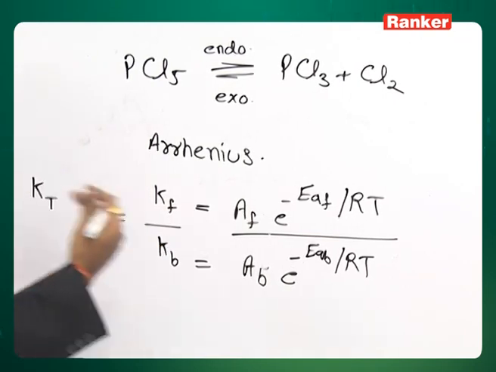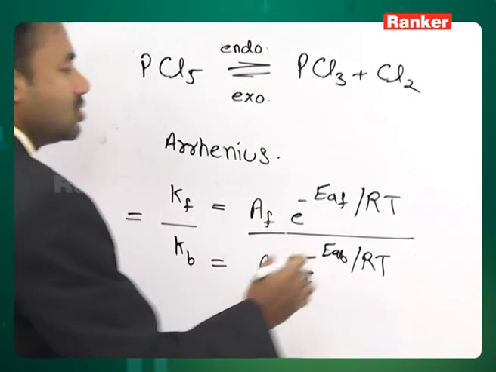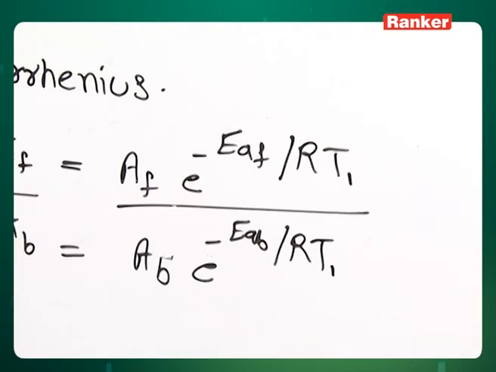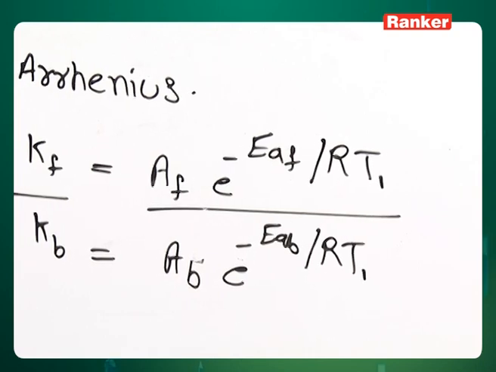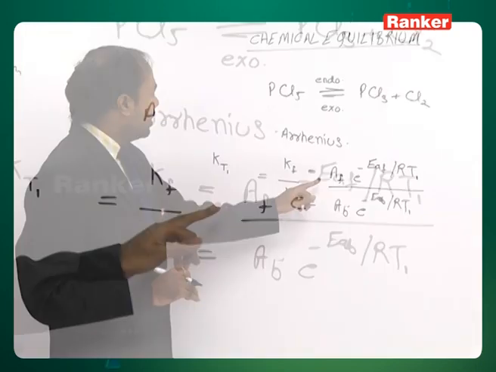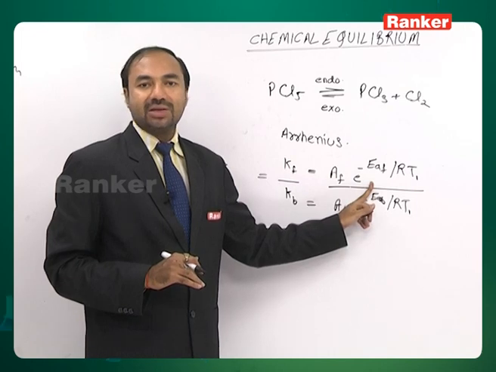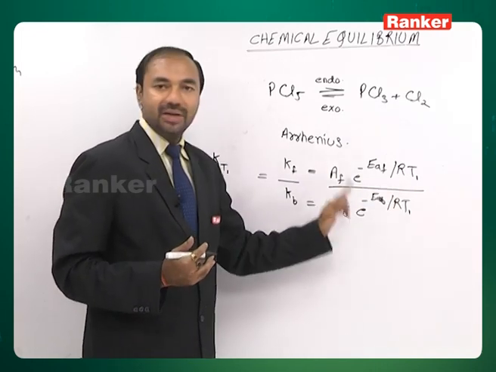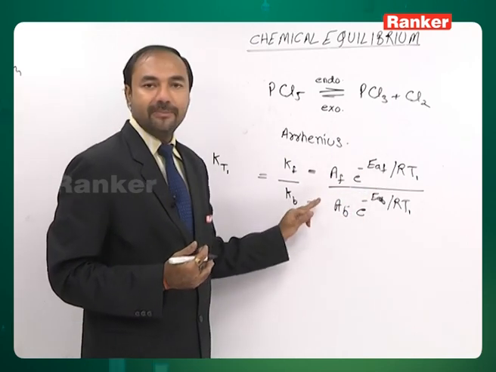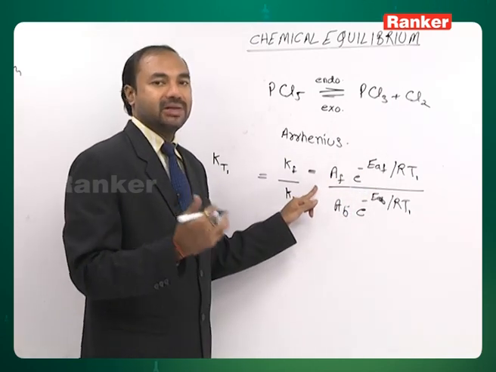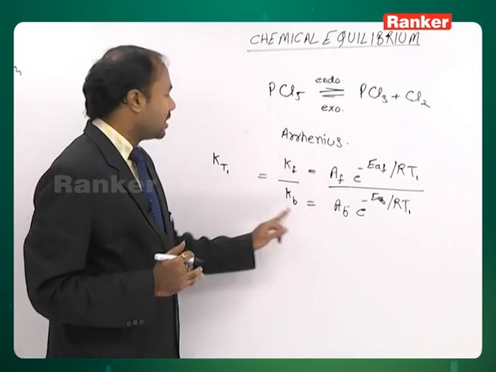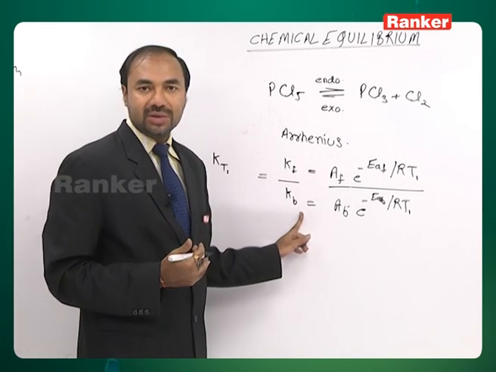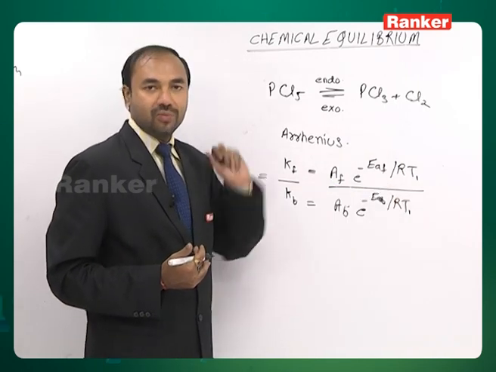Suppose we change temperature now. This we assume to be temperature T1. So this becomes the equilibrium constant at temperature T1 here. Arrhenius constants and activation energies are assumed to be constant in the given temperature range. So you are not going to put 1 or 2 on them because they will be the same for the second temperature also. A similar equation we write for the forward and backward rate constants for temperature T2.